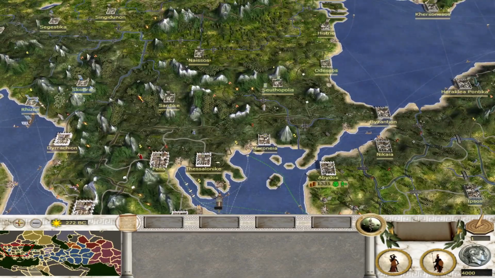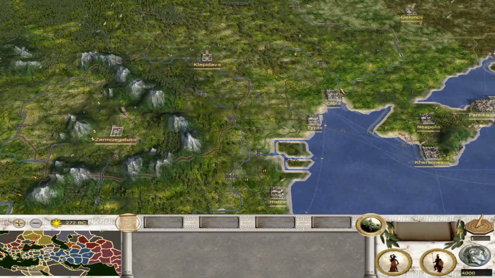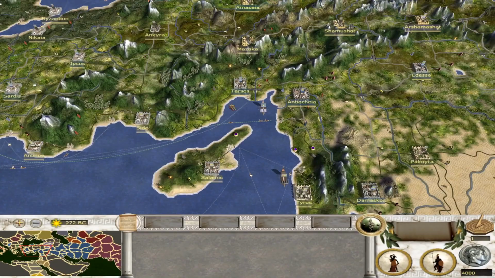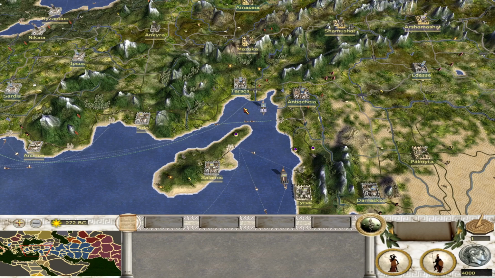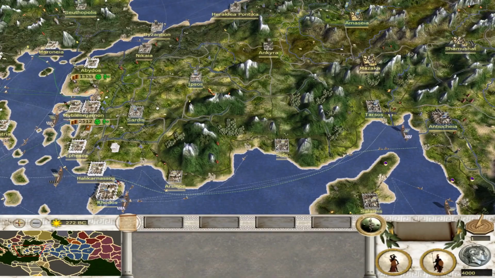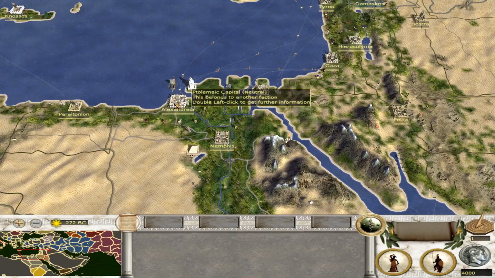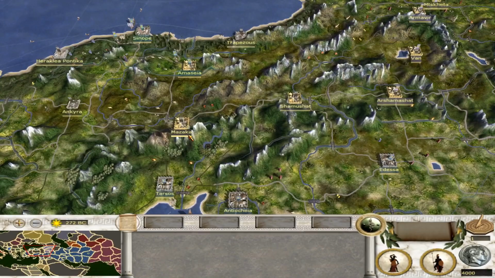So here you can see the Balkans looking very nice. I like the colors. I think the colors are better than the vanilla ones. The vanilla ones are a little, you know, these ones, they're not perfect, in my opinion. They're a little too bright, I think. But I think it's better than the vanilla colors, which are a little bland, right? They're bright and bland, I think, in vanilla. But these colors are very nice. So you've got, I have to say, it's a nice map.